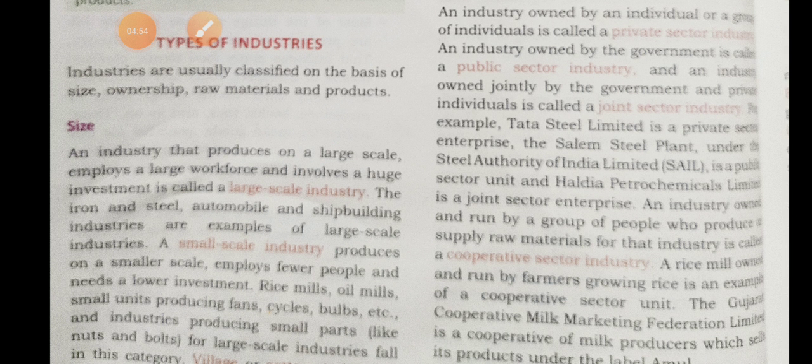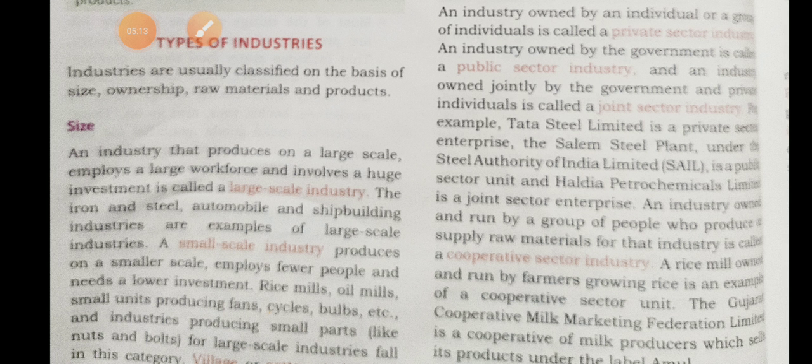This is called a joint sector industry. In the private sector, the owner is an individual or a group of individuals. Public sector means owned by the government. And joint sector means owned jointly by the government and private individuals.